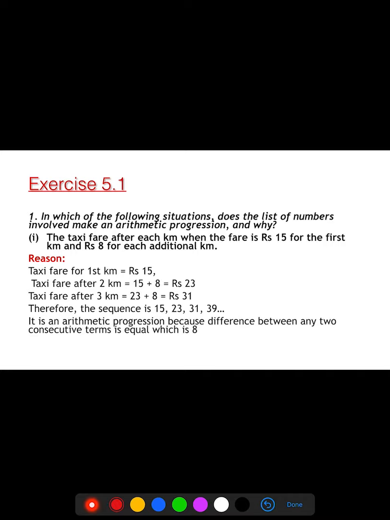it is an arithmetic progression. Now the second part of question number 1 is the amount of air present in a cylinder when a vacuum pump removes 1/4 of the air remaining in the cylinder at a time. So initially, suppose the volume of the air present in the cylinder is capital V, cubic centimeter or whatever.